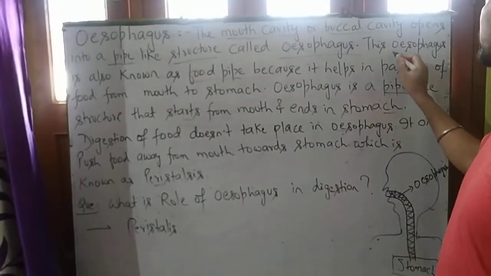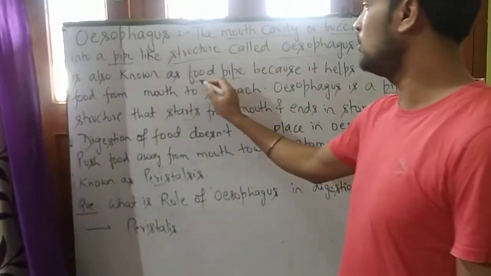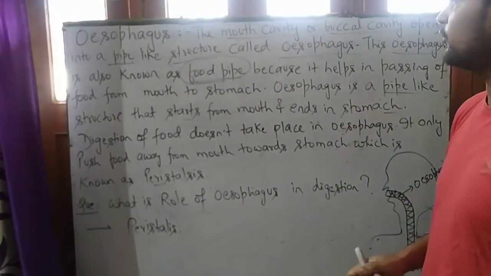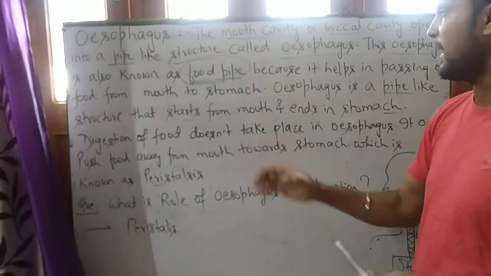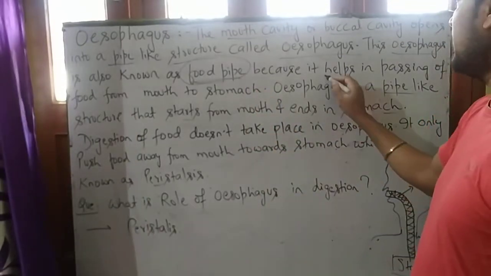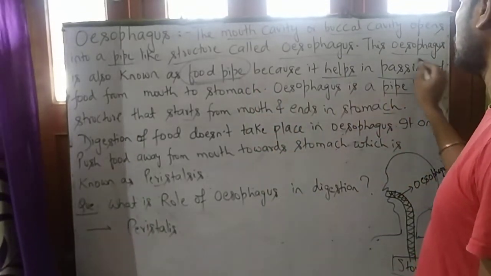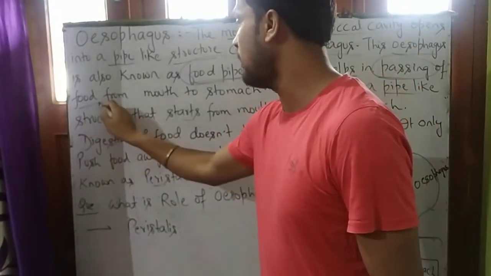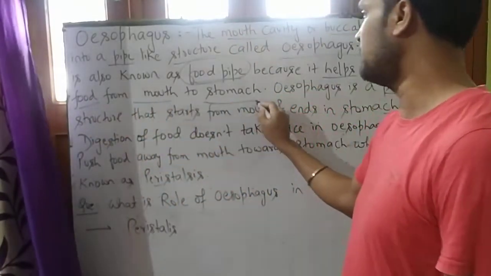So student, esophagus is also known as food pipe. So what is esophagus? Esophagus is also called as food pipe because it helps in passing off food from mouth to stomach.